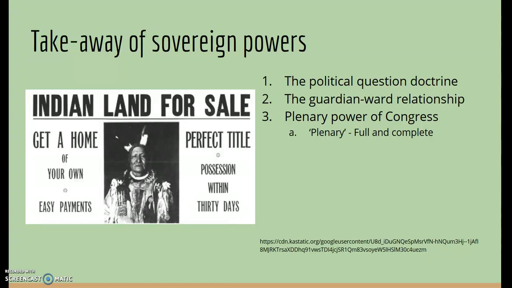The third way was the plenary power of Congress. Plenary means full and complete. So essentially this is saying that the power Congress has in Indian affairs is full and complete. They have the last say, the final say for everything. As a result of these three situations, Indian nations no longer were able to govern themselves.